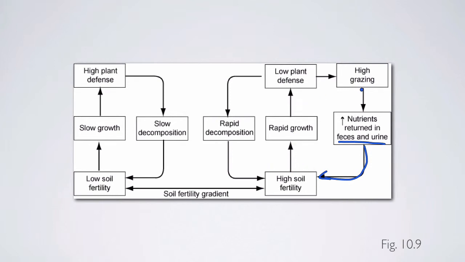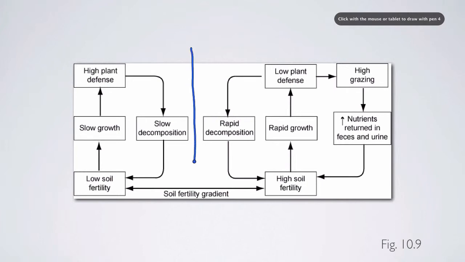Also in this system, if you don't have grazing, or for those plants that aren't grazed, they're not defended well, they tend to have high nitrogen concentrations and are decomposed relatively quickly, which further reinforces high soil fertility. So in this case, having grazing or herbivory in this system can actually speed up the nitrogen cycle and maintain high soil fertility.